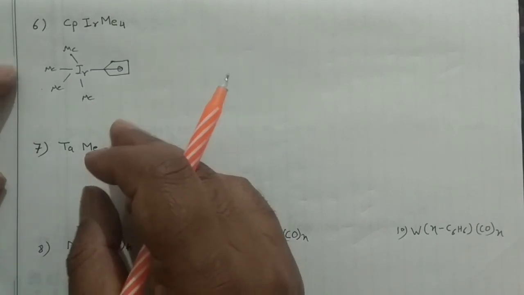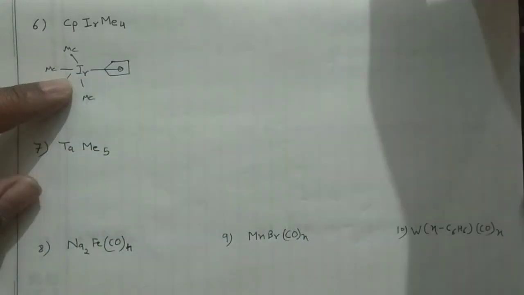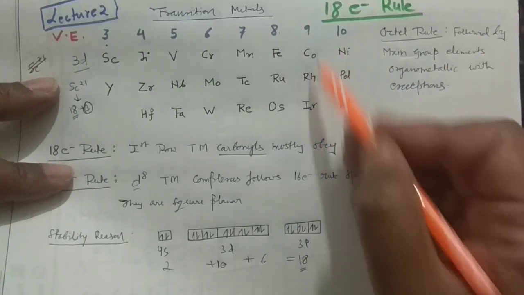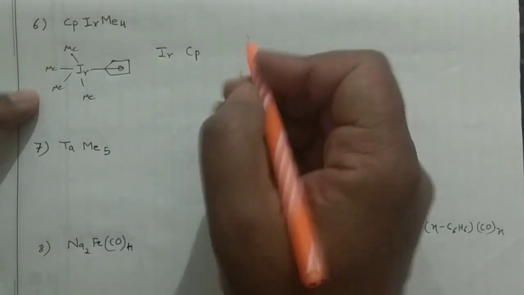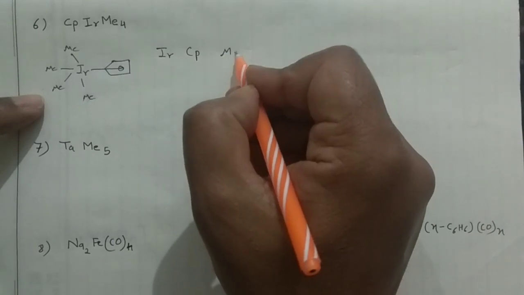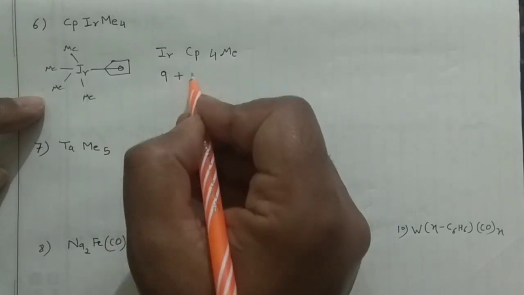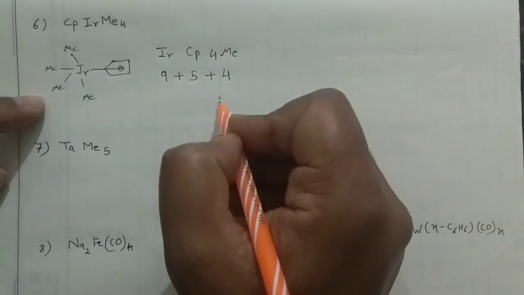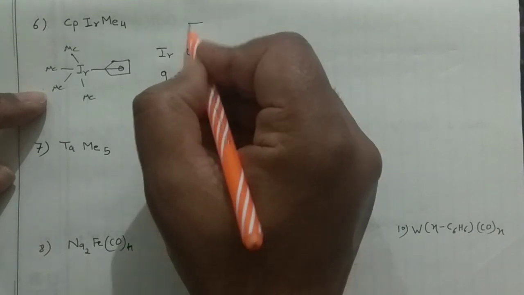Now I'm sticking to the neutral method only. In the neutral method, this iridium is the partner of the cobalt, so it will give you the 9 electrons. So your Ir and your Cp radical, and then you are having 4 Mes, radical method. So this will give you the 9 electrons, this will give you the 5 electrons, and 4 Me will give you the 4 electrons. All these are radicals, you should remember. This Cp is radical in that case.